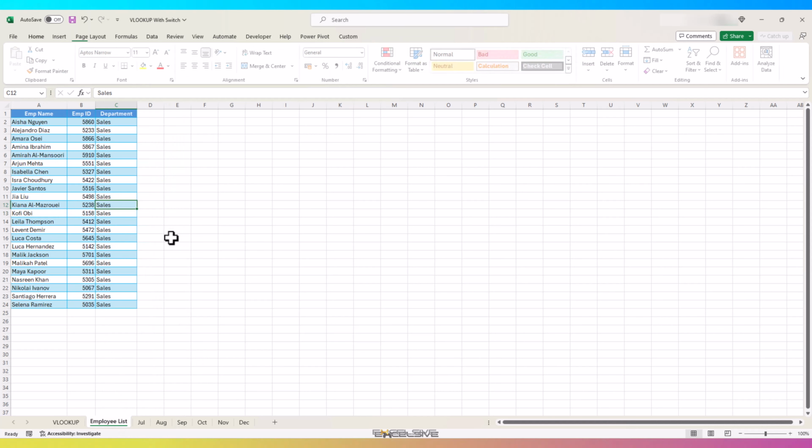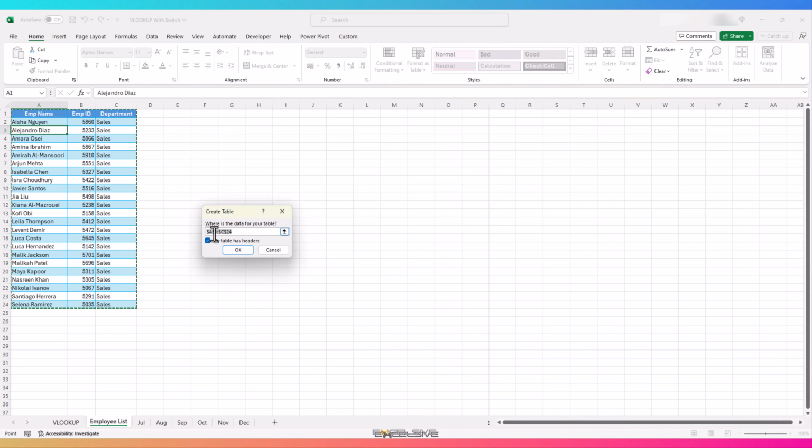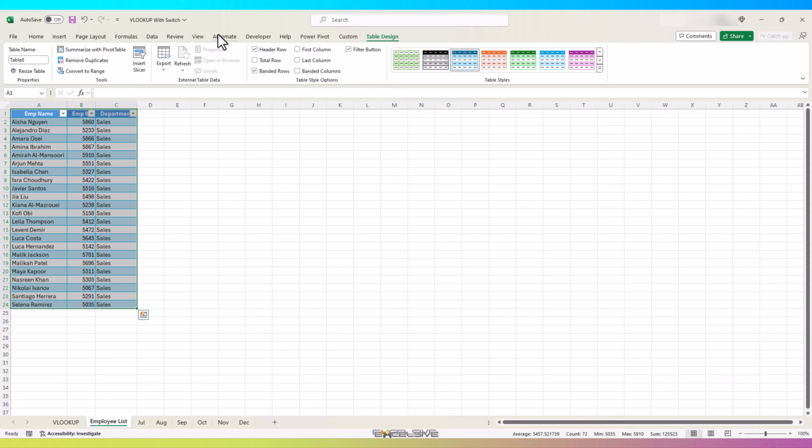If I am to convert this employee list into a table, I click somewhere in the data itself and press Ctrl T, and I get this menu. It has the location of my data here and a checkbox which asks if my data has headers. Our data here does, so we leave it checked. Once we hit OK, our data is converted into a table.